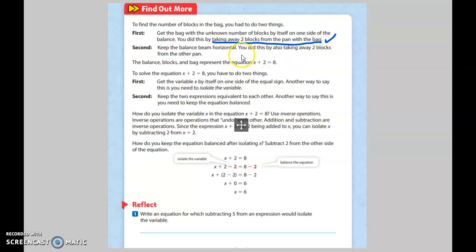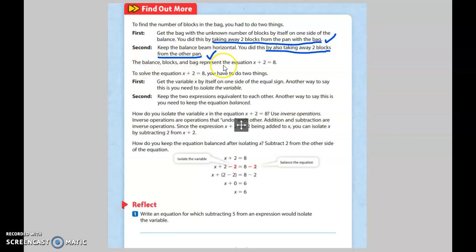Alright, give ourselves a check. Keep the balance beam horizontal. You did this by also taking away 2 blocks from the other pan. Did we do that? What do you think, Aurora? Did we do that? You can talk. Yeah. Okay. So we did that. So this is also done. Looks like we did all right.